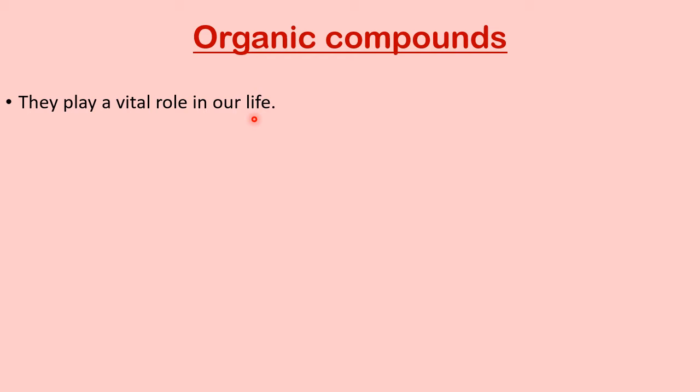So organic chemistry is a part and parcel of our life. Therefore, we have to study organic chemistry and its compounds. Vital means a very important role in our life.